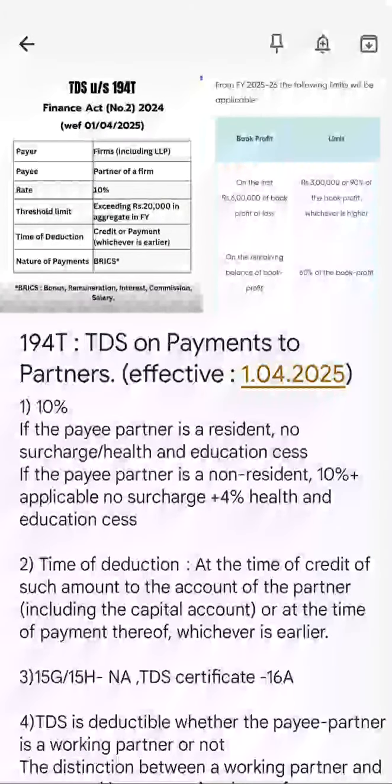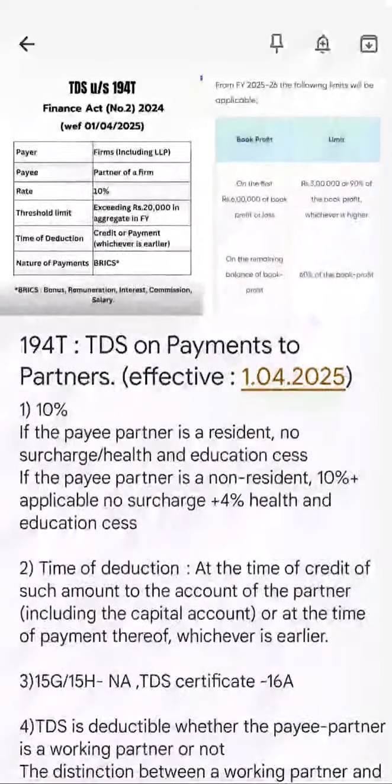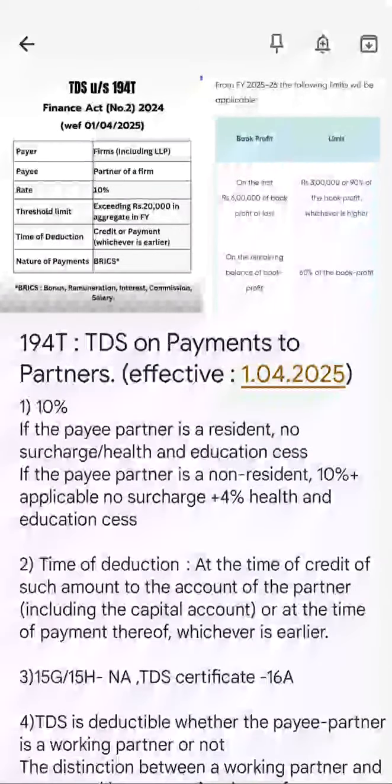The crux is that you are a partnership firm and you're paying your partners any amount over 20,000 rupees in a financial year in aggregate. Would you be liable to deduct TDS? Now, let's take an example, because I feel an example is something you can remember really well, and you could understand the section really well.